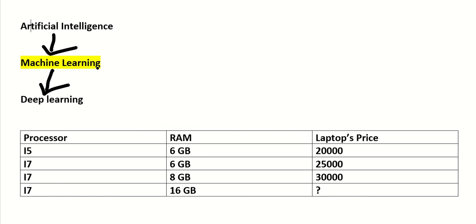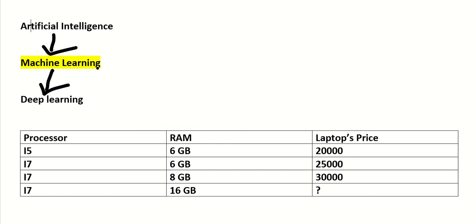Now let's suppose there's a human, we are humans, and we make mistakes and we learn. So maybe I go to the market, I plan to buy a laptop. Now I have a lot of different laptops in a shop, right? So I'll see the features.